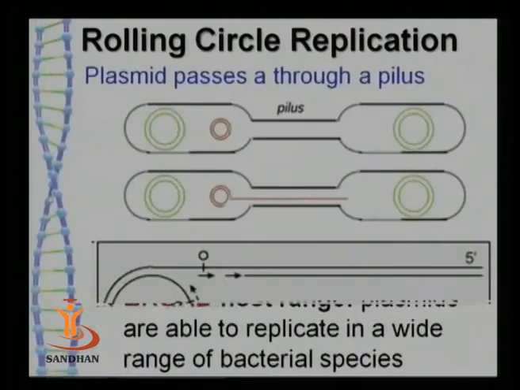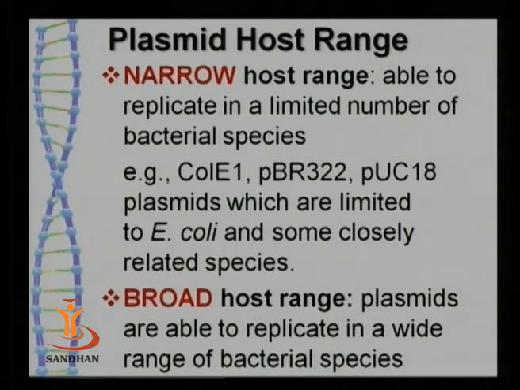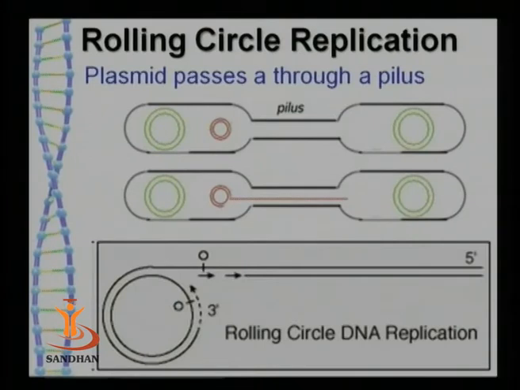If we see the next type of replication, then here you can see that in the previous one there was no cut in the DNA. Here there is an excision or a cut in the DNA producing a 3' end, and finally the nucleotides are added and the replication takes place in one direction only. So this is known as the rolling circle model.